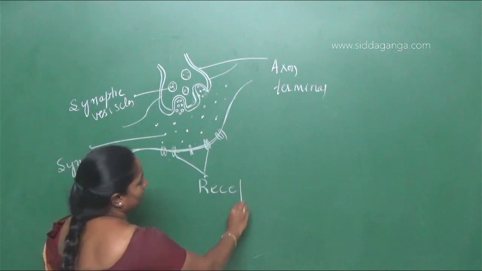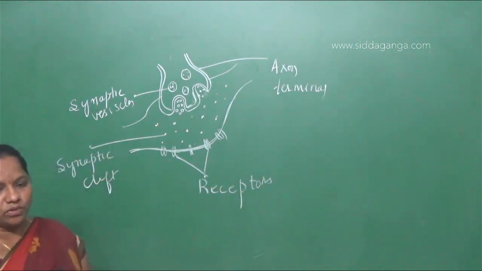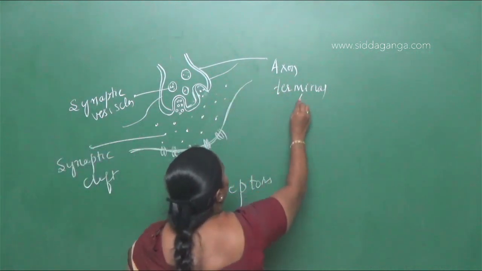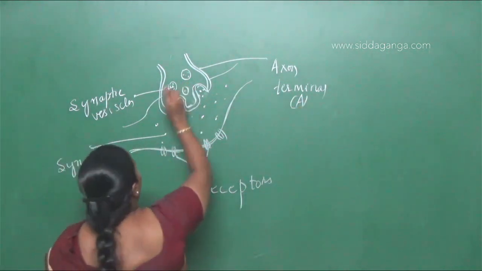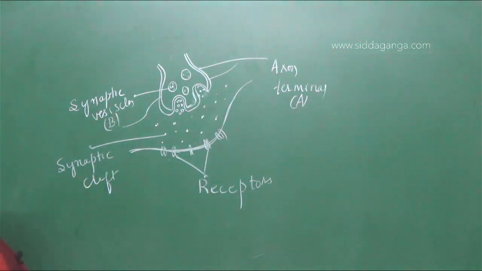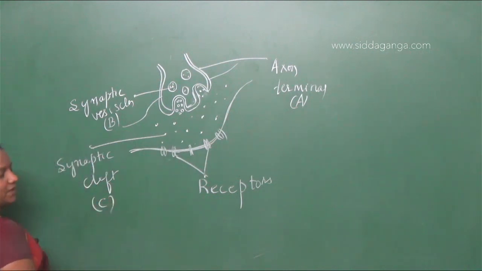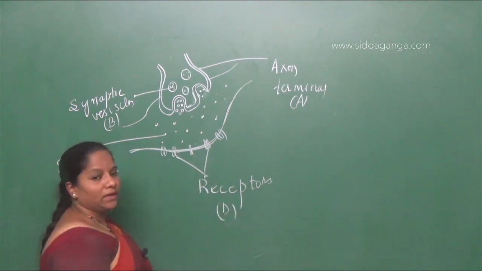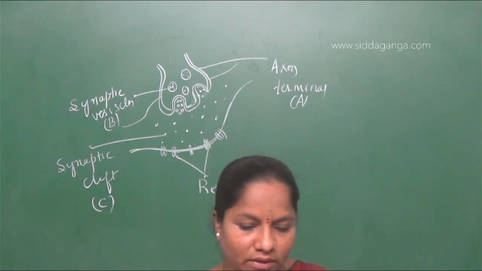So the four labelings are asked to you. What is A, what is B, what is C, and what is D. So this axon terminal is indicated by alphabet A. Then here synaptic vesicles are indicated by alphabet B. Next, this part, synaptic cleft, is indicated by C, and the receptors that are present on the dendrite are indicated as D. So this is a diagram where we have the labeling here.